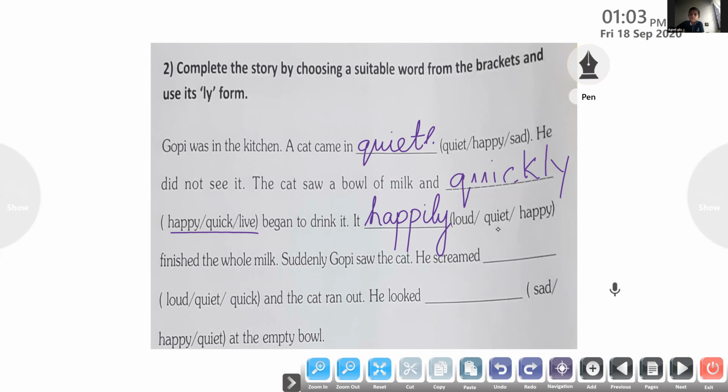Okay. Finished? All of you? Okay, Manha, do the next sentence for me. Manha, unmute it. Children, only 5 more minutes. Then you can have your lunch. Manha, unmute it, Manha.